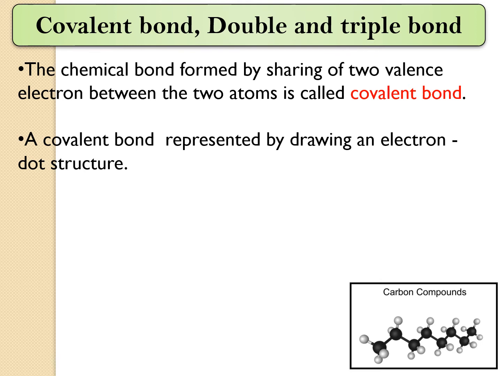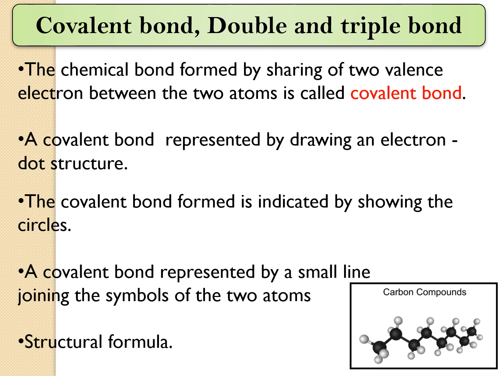A covalent bond is represented by drawing an electron dot structure. The covalent bond is indicated by showing the circle, so in a circular manner we will show the covalent bond. But if we do not show it in the circle format, the covalent bond can also be represented by a small line joining the symbols of two atoms, and such a structure is called the structural formula. Generally, the shared electrons are either shown in the form of a dot or in the form of a cross.